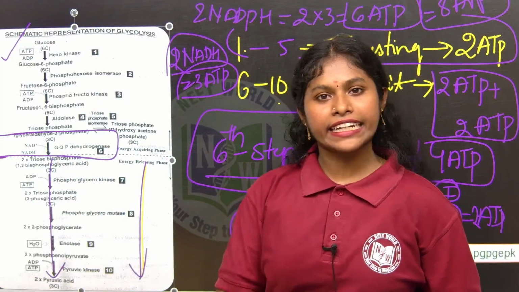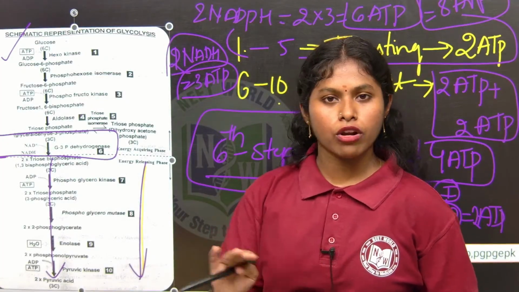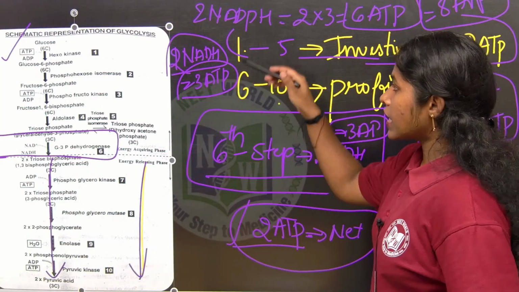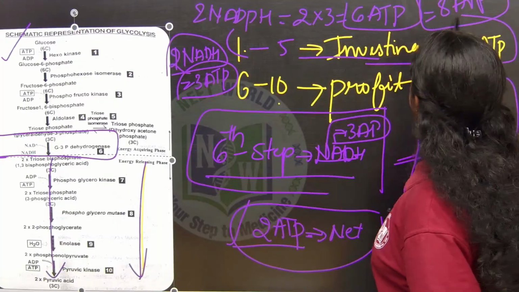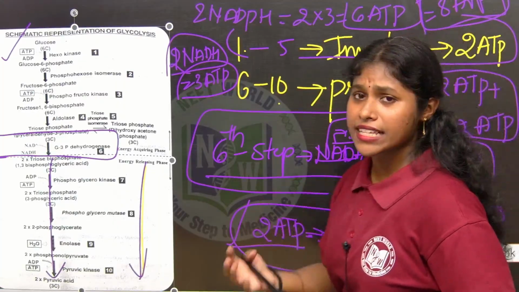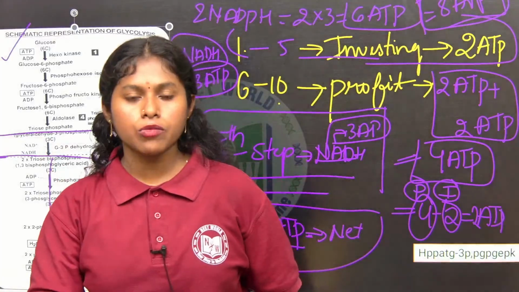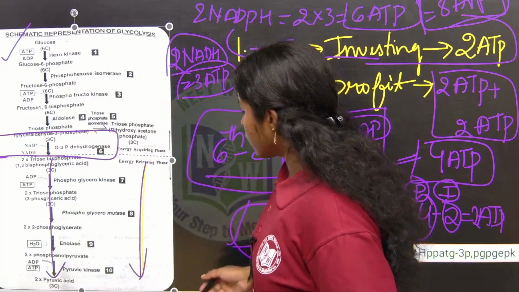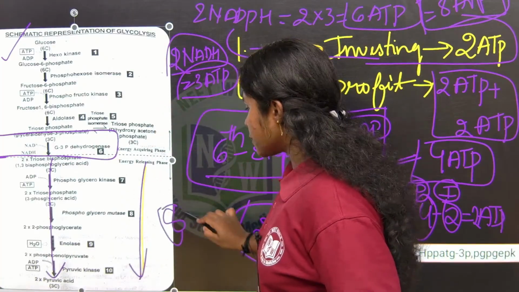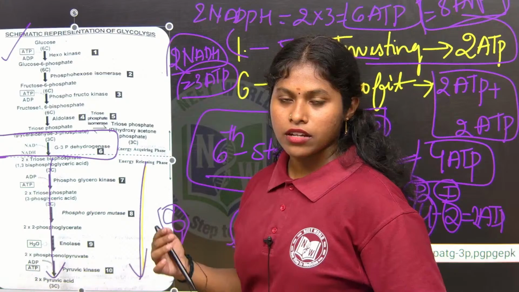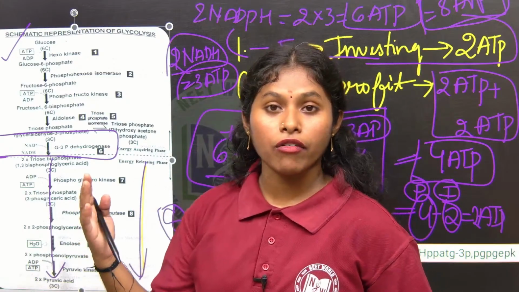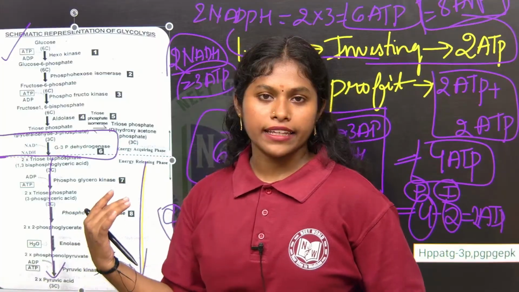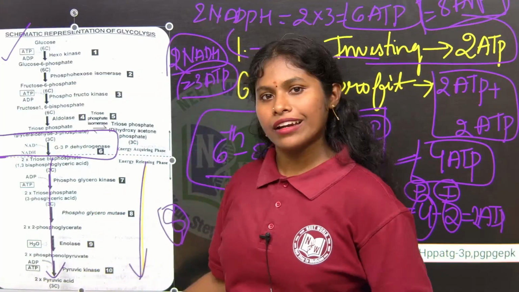If they ask net, it means directly formed with no involvement of reducing equivalents, so net is 2 ATP. If they ask total, from glycolysis we got 8 ATP. Madam, one glucose molecule produces 38, but in glycolysis only 8 is produced. Where are the remaining 30? They are produced in the powerhouse of the cell, the mitochondria, in the Krebs cycle. We will discuss that later. First you have to focus on glycolysis.